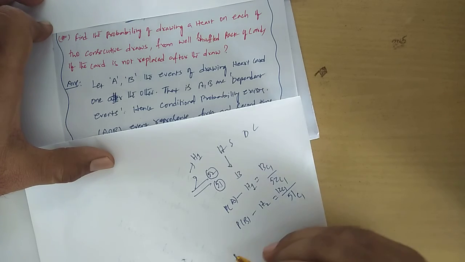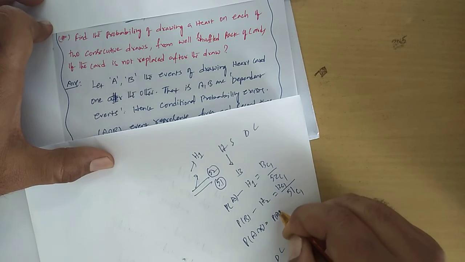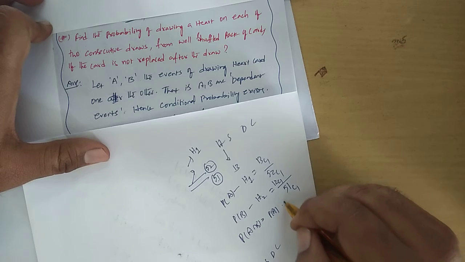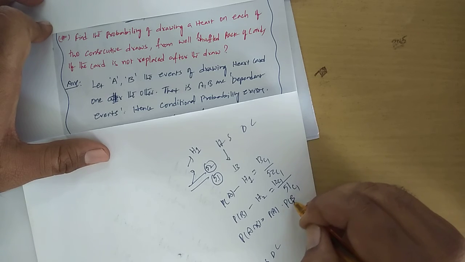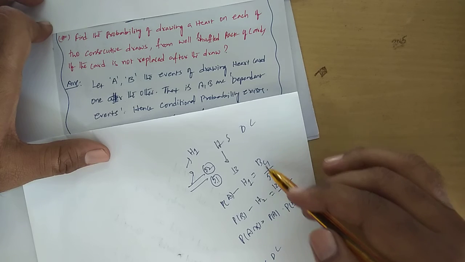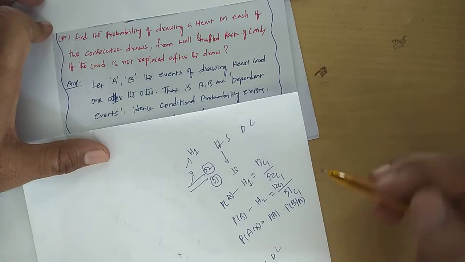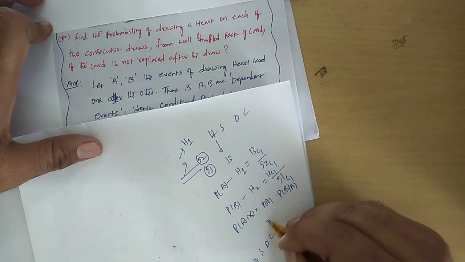Then how do we get multiplication? So probability of A and B: probability of A into probability of B, which is depending on its previous draw. I think it is 13 by 52 into 12 by 51. So that is the required probability.